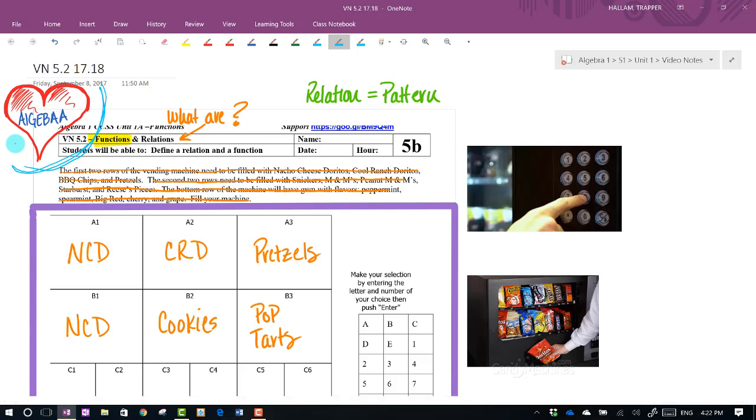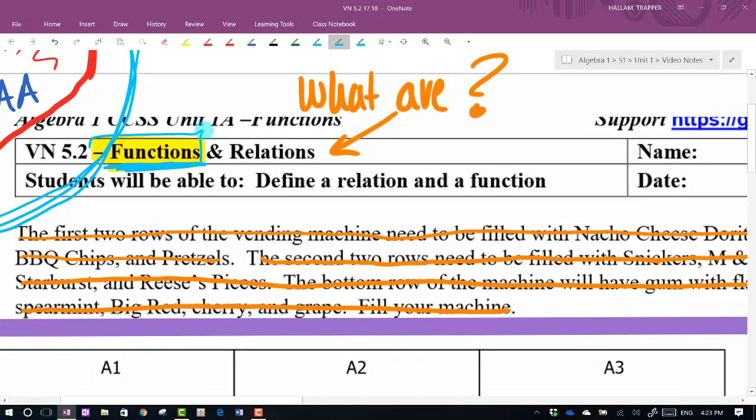Really, it's kind of everything in this unit, and we'll see it play out through all of the rest of the units. So if we can get really good at this, everything else we look at, we'll have a little understanding already going in. So, what is the main heartbeat of algebra? And that is, my friends, what is a function? That's really what we're after here.